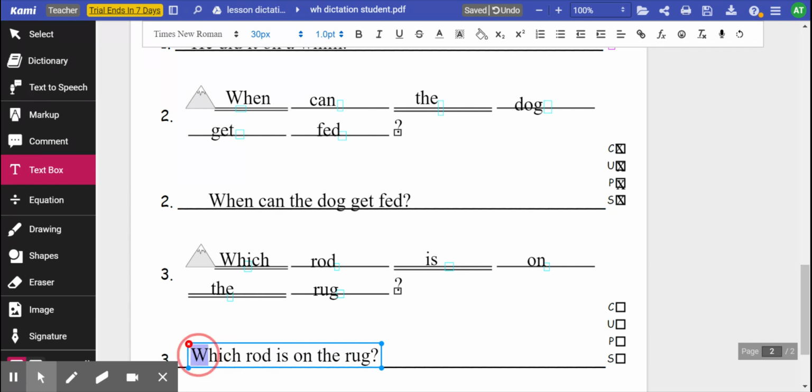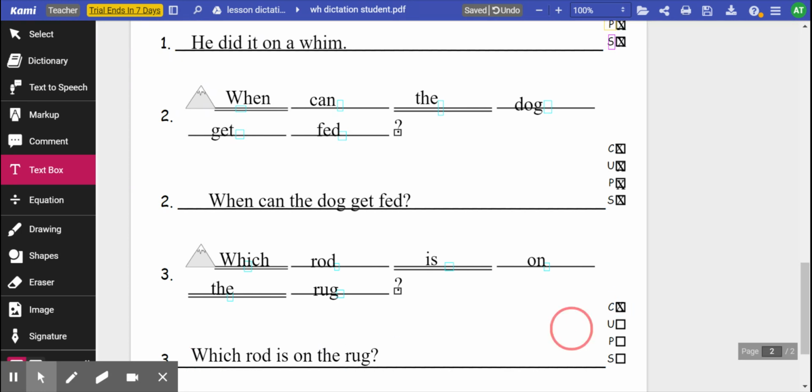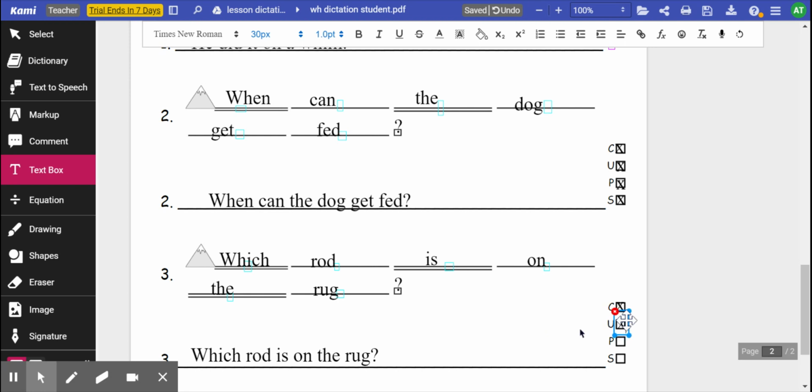And check for CUPS. Do you have the W capitalized in which? Do you have which spelled correctly? Understanding. Which rod is on the rug? How should I know? Okay, it makes sense. Does it end with a question mark? Punctuation. And spelling. When you check the spelling, make sure that which is spelled correctly. And rod and rug, you probably haven't seen that sound for a while, so make sure that you practice it in the sand. And of course, THE spells the.